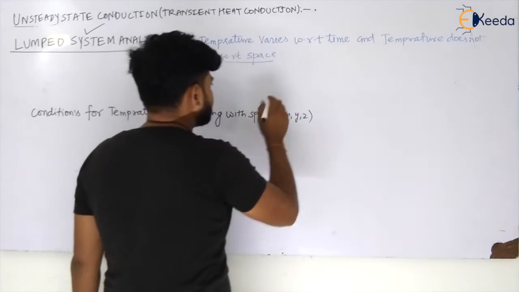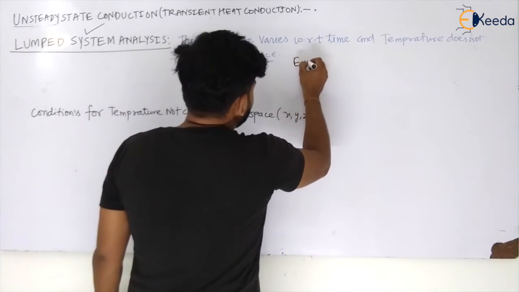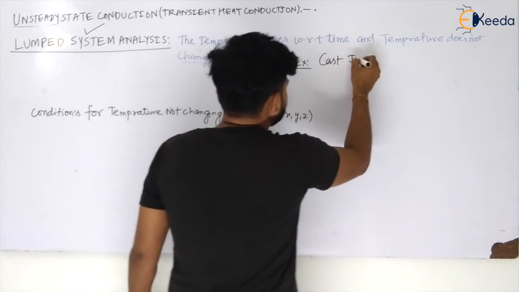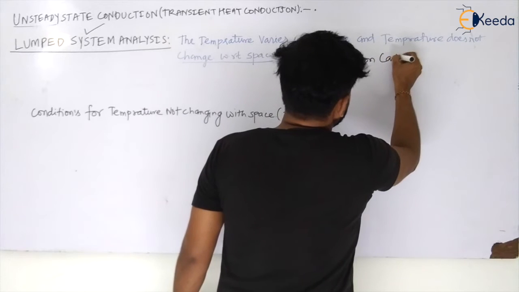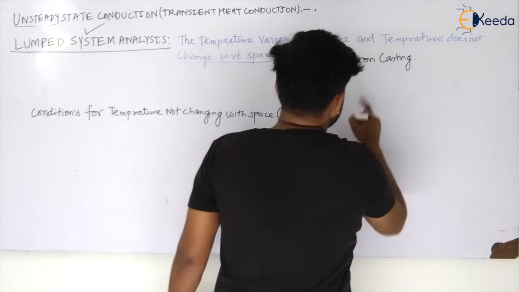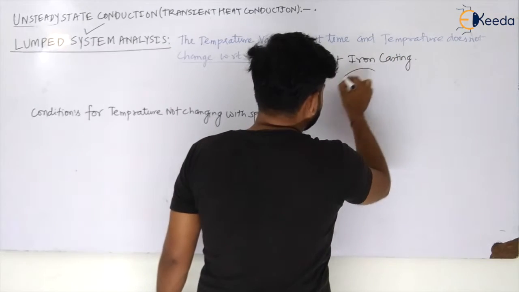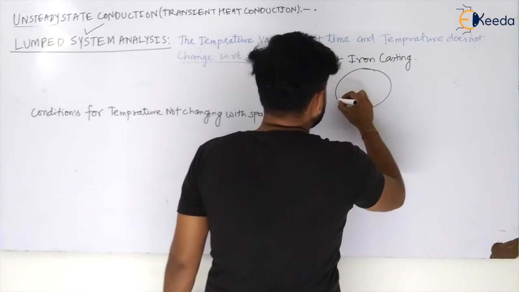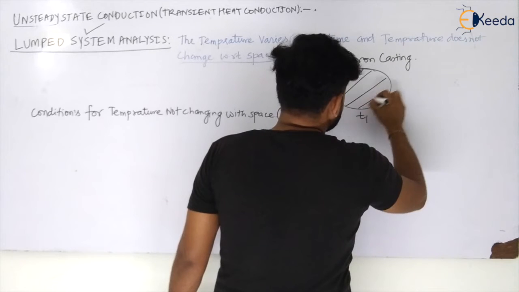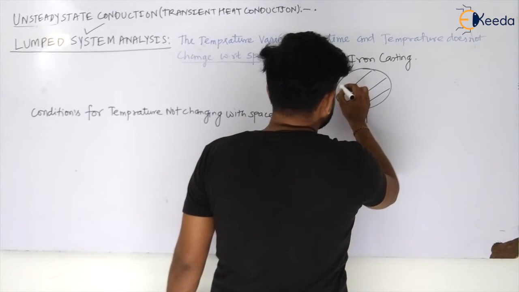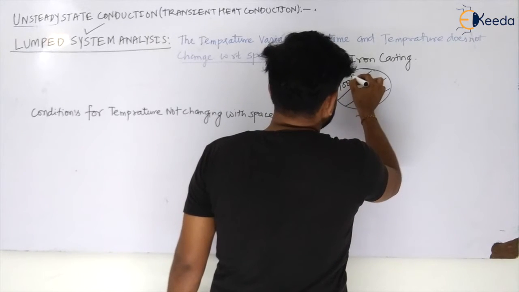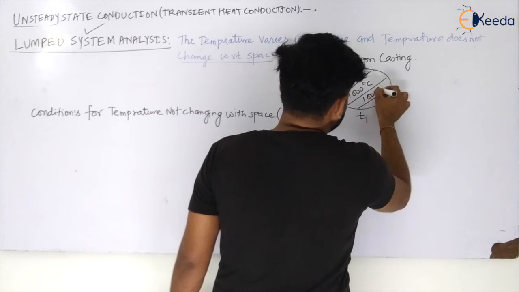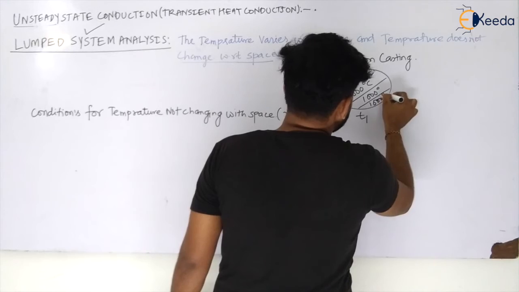Let us take a small example. Let us say there is a cast iron casting. And what I am assuming is at time t equal to t1, the temperature is, let us take, 1000 degrees Celsius everywhere in the body. 1000 degrees Celsius everywhere in the body.